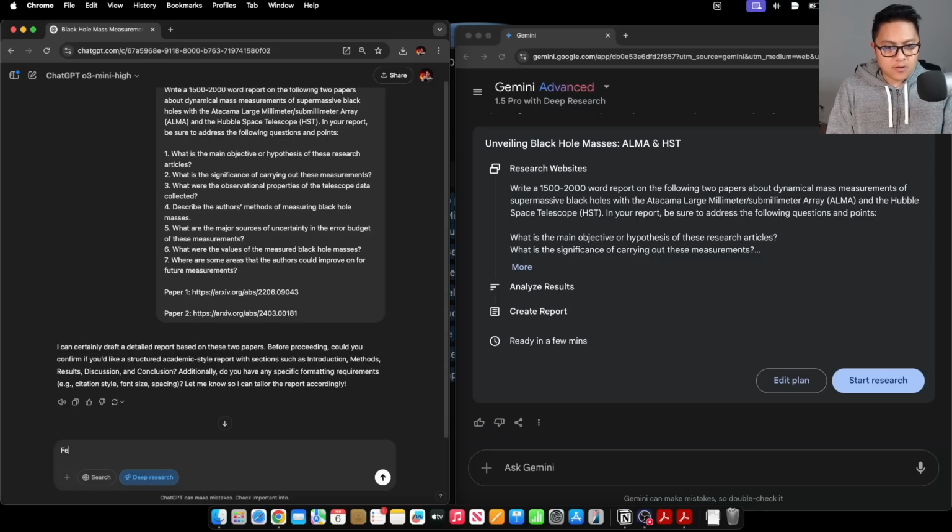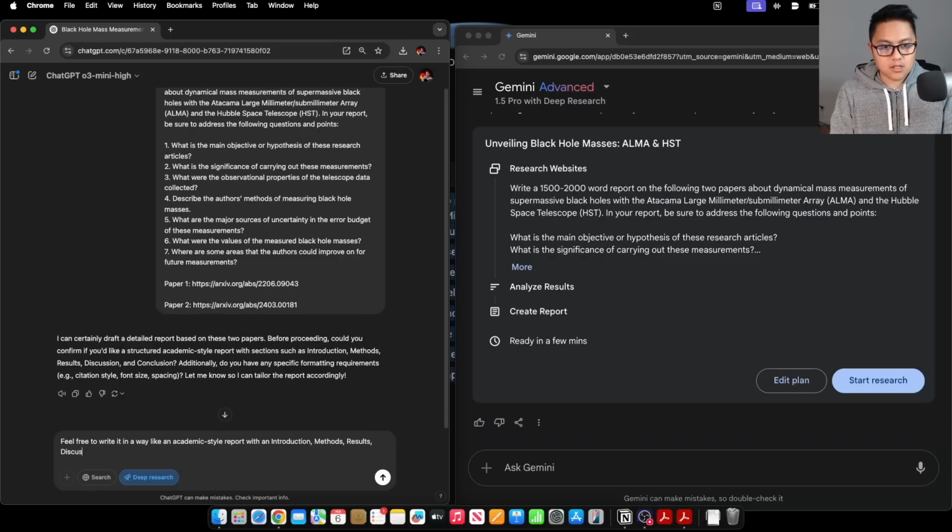I will say, feel free to write it in a way like an academic style report with an introduction, methods, results, discussion, and conclusion section. Write it so that your output can be copied and pasted into a Microsoft Word document without any formatting issues.